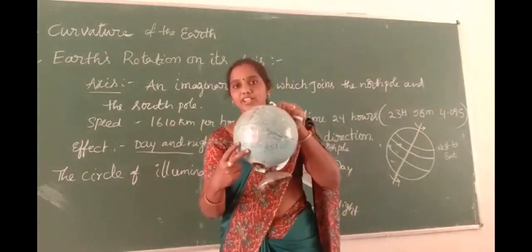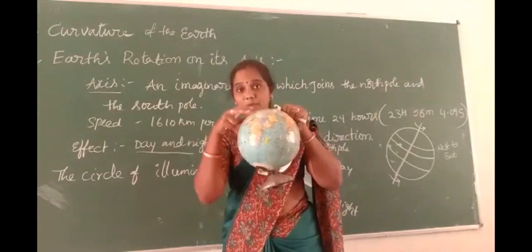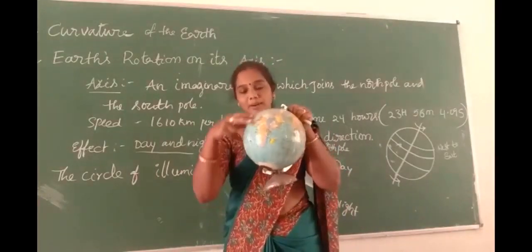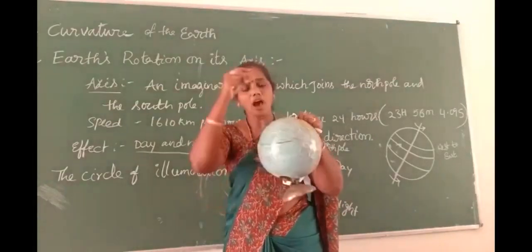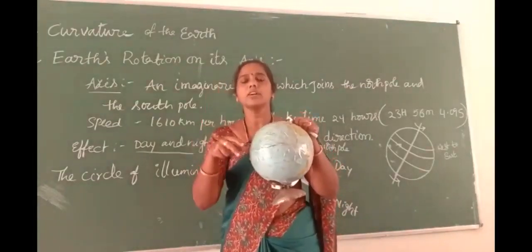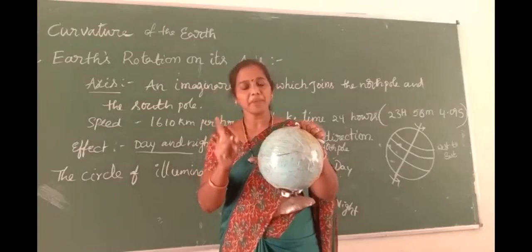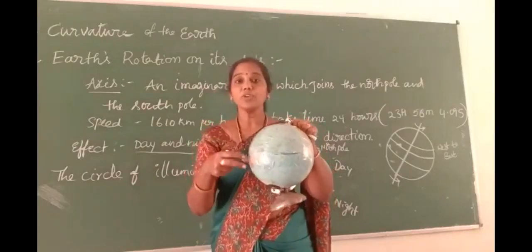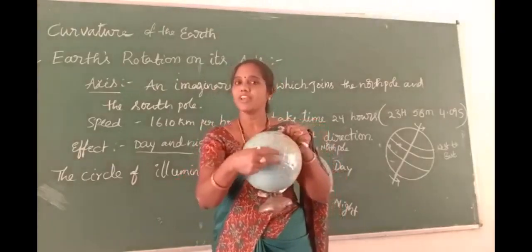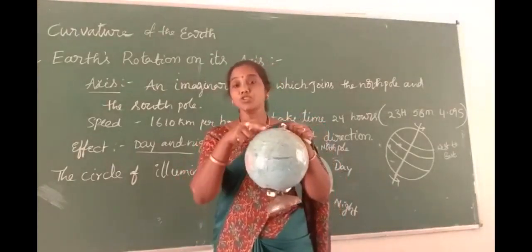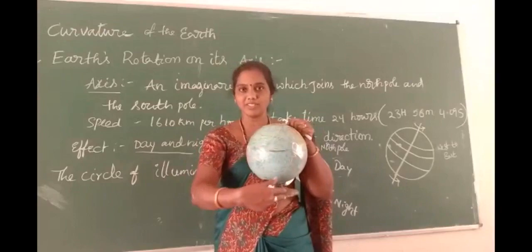It is one rotation in the west to east direction, and all parts of the world, all parts of the country, make one rotation as well as the earth. So all parts of the earth take one rotation per day. That's why we feel half a day is daytime and half a day is nighttime, 12 hours daytime and 12 hours nighttime.